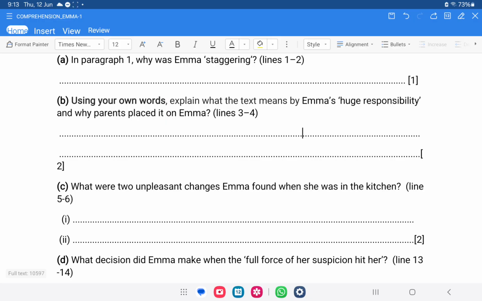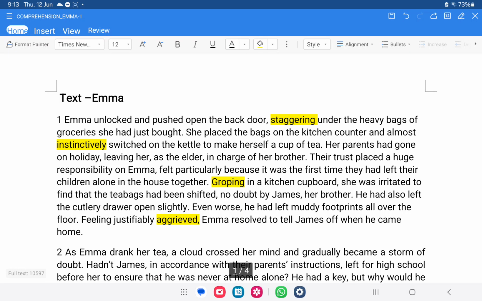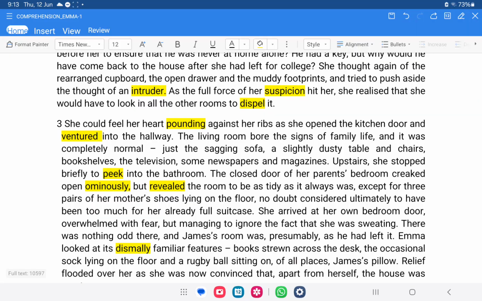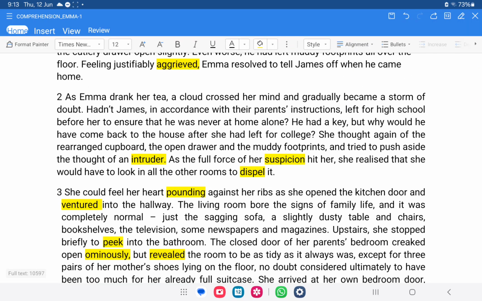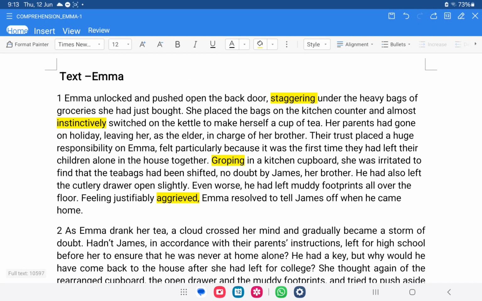So you will go back to the text, you will read lines number 3 and 4, and you will get your answer here. It's not just about getting out or finding the answer. When you have found it, let me show you. Now line number 3.